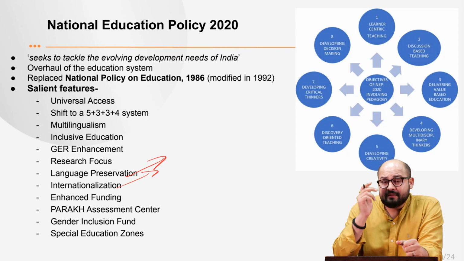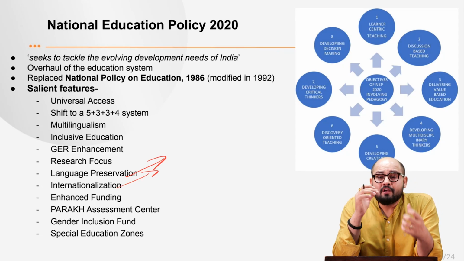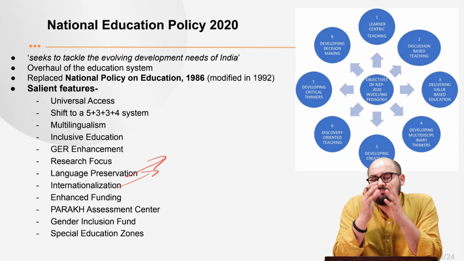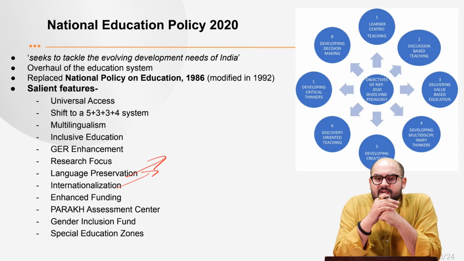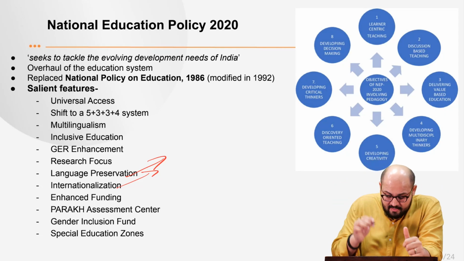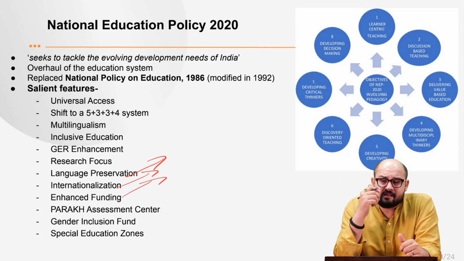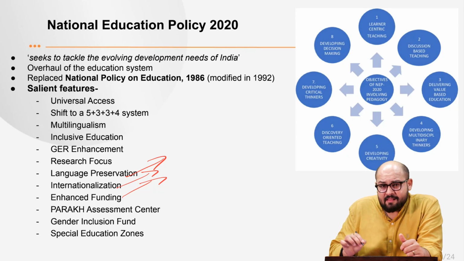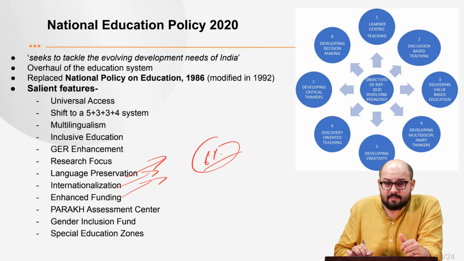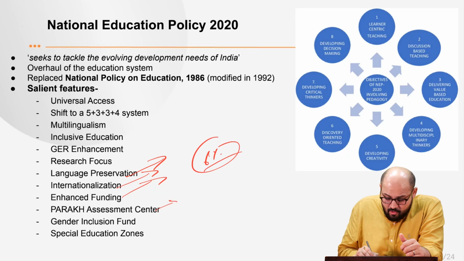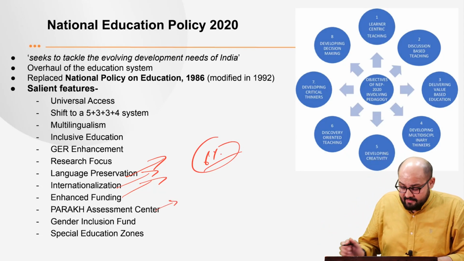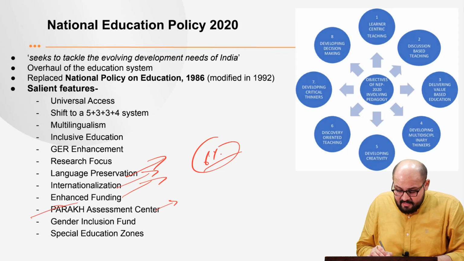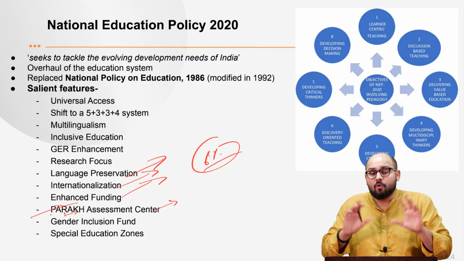Then it also focuses upon internationalization, that is to collaborate with the top ranked foreign universities and institutes around the world so that their learnings can be incorporated into the Indian education system. Then it also strives for enhanced funding, that is to enhance the funding to around 6% of the GDP in Indian education. Then it also strives for creating a national assessment center mechanism, and that is PARAKH, which actually means Performance Assessment, Review, and Analysis of Knowledge for Holistic Development.